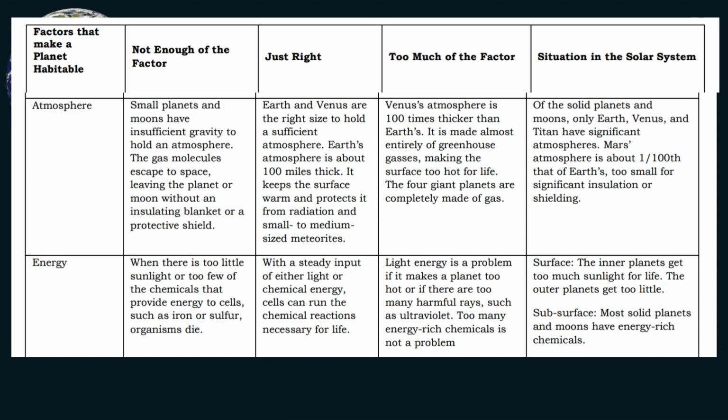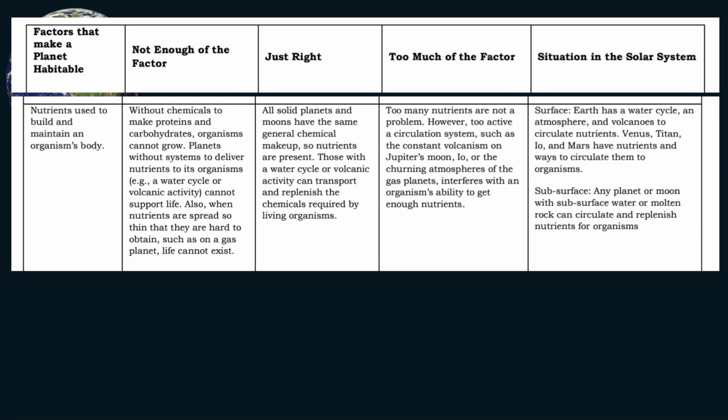Next, their atmosphere and their energy. Next, they have nutrients to use to build and maintain an organism's body.